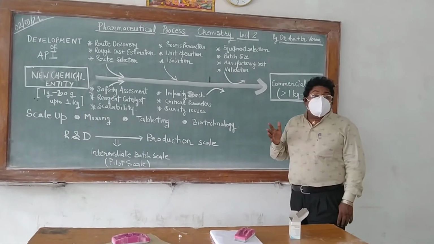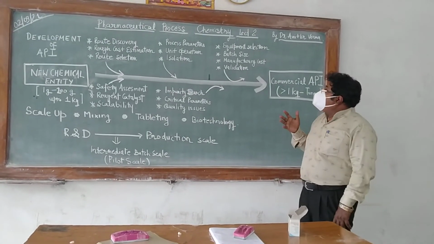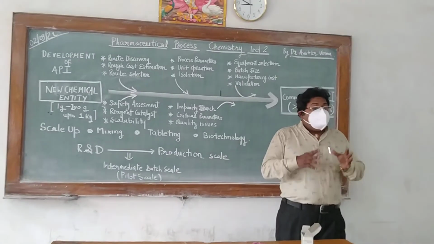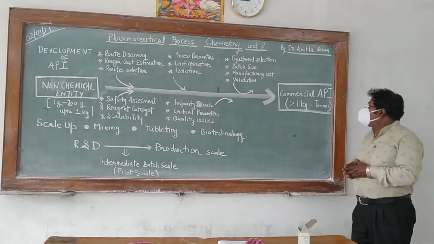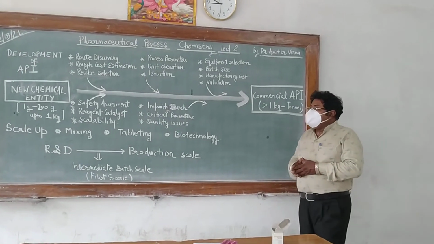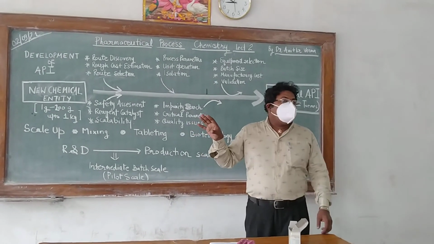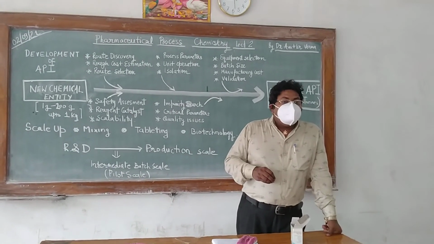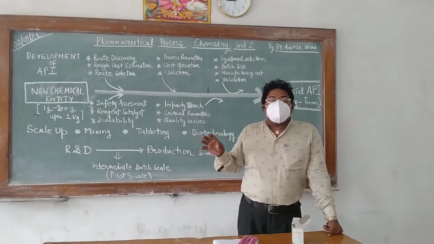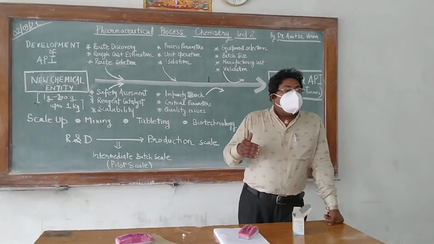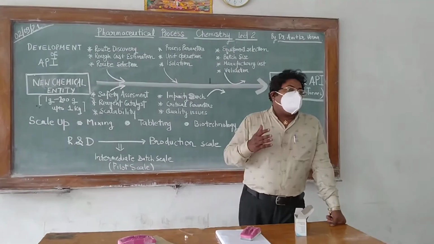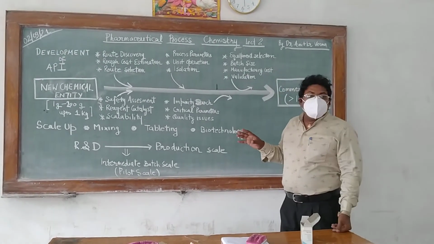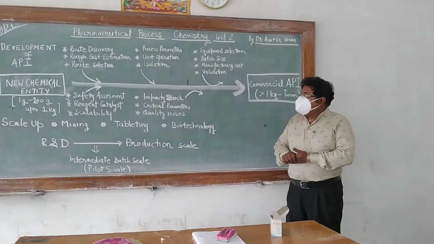Then the criteria for the selection of equipment, batch size, manufacturing cost, and ultimately the validation of all these processes. And then we come to the level of the production of commercial API. So this is all about the journey of development of commercial API from the new chemical entity. We have also learned about scale-up processes. In the next lecture we will go into detail on scale-up processes, pilot scale processes, and pilot plant processes. Okay. I hope you understand this. So thank you all.